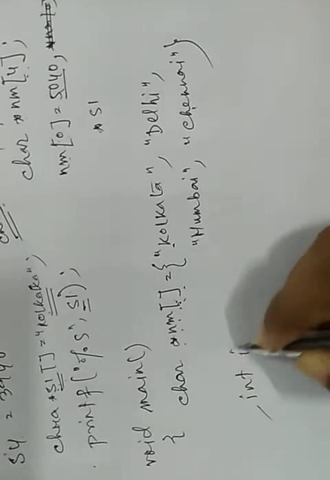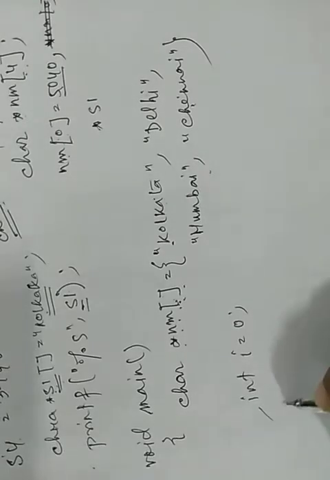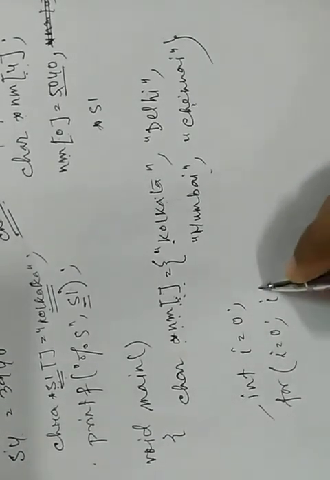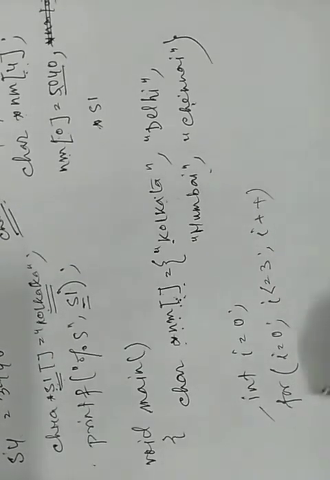Okay, now int i equals 0, we have to print this array. We print these city names. So for i equals 0, i less than or equal to 3, i plus plus.